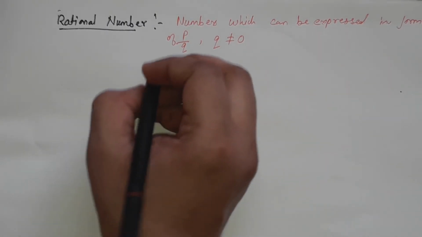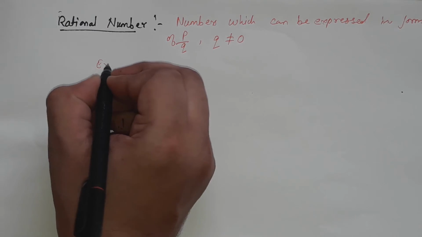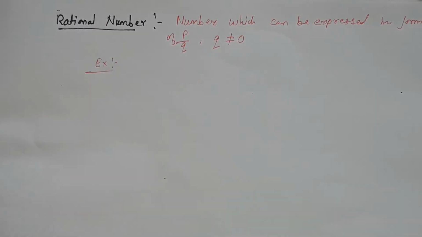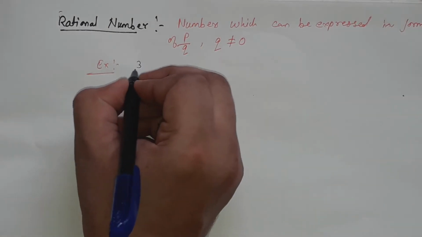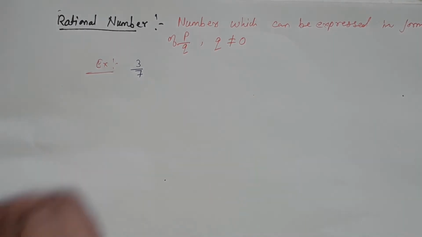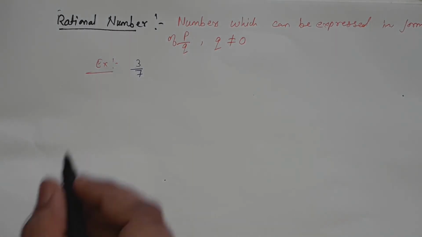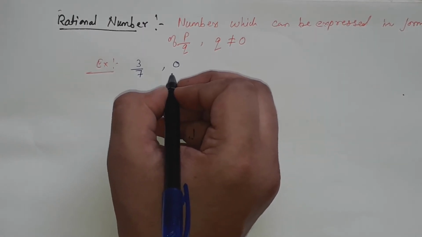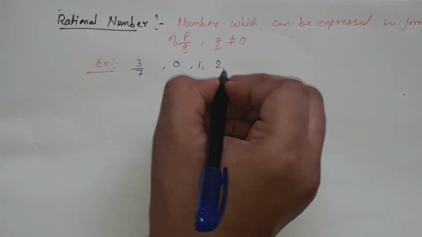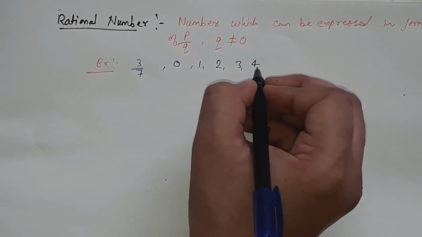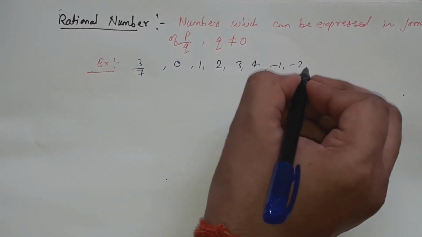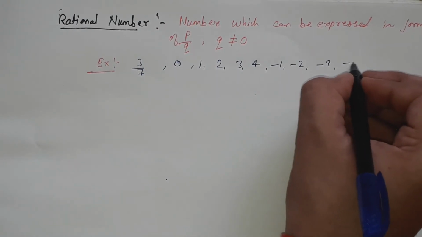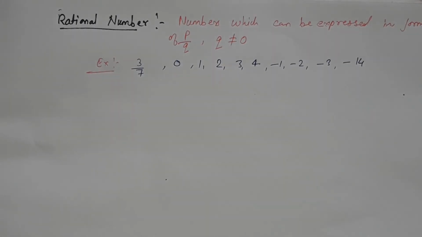So you can see here, if I take an example, it can be 3 upon 7. See, here p upon q and q is not equal to 0. Or 0, 1, 2, 3, 4, minus 1, minus 2, minus 3, any number.